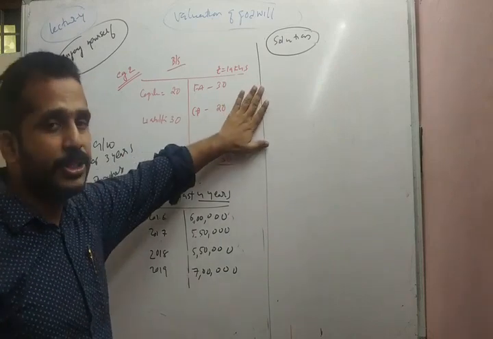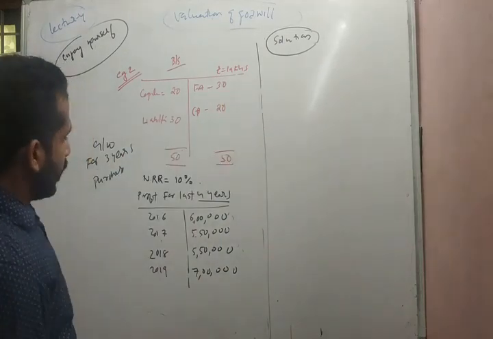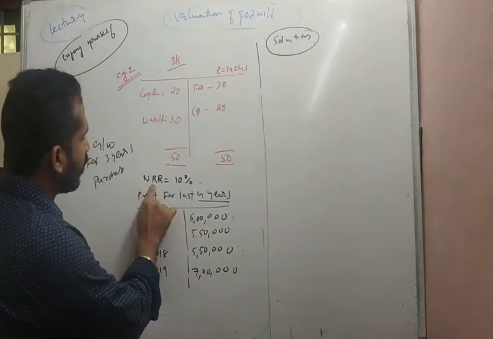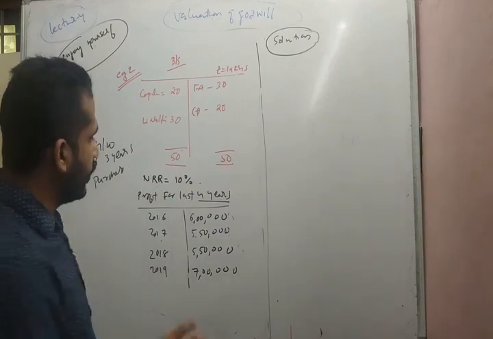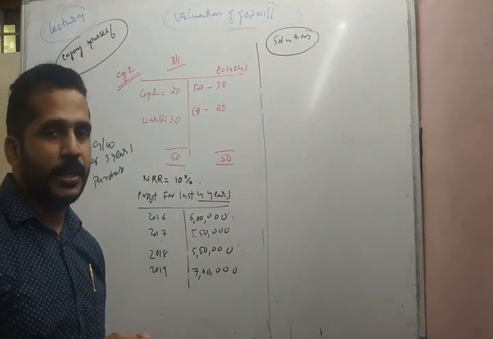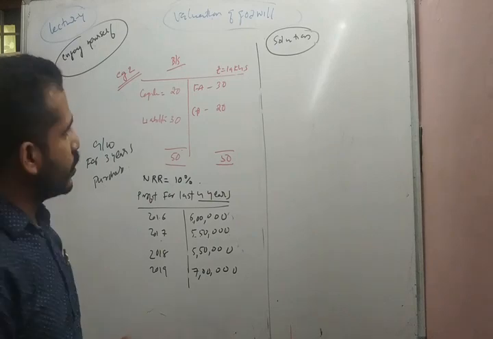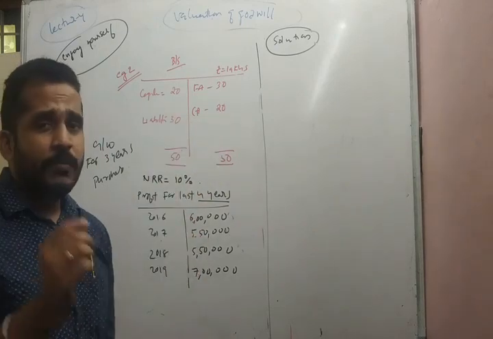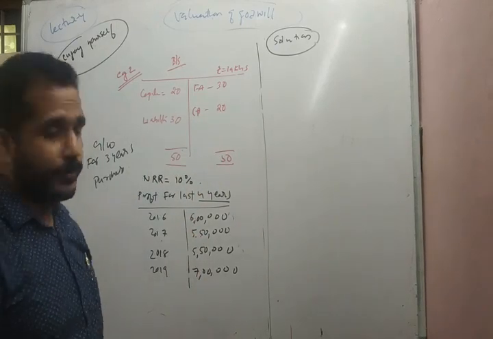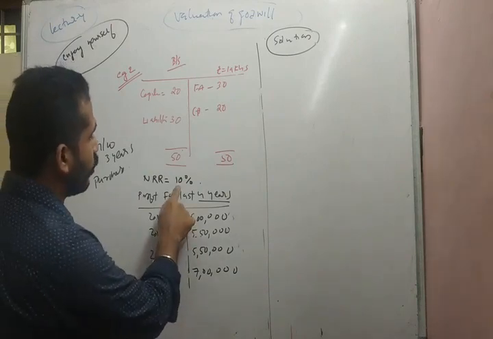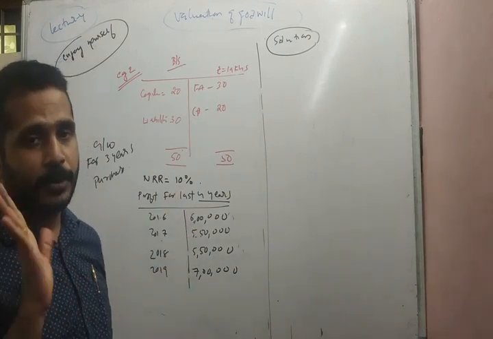The question states that the normal rate of return, the expected rate of return, is 10%. So from the balance sheet, we can calculate the capital employed, and into the normal rate of return, we will get the normal profit.